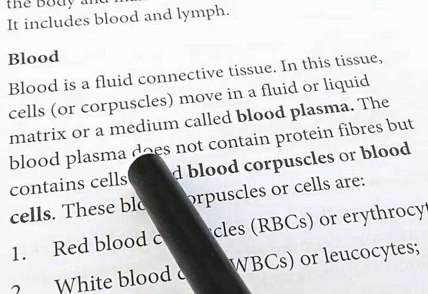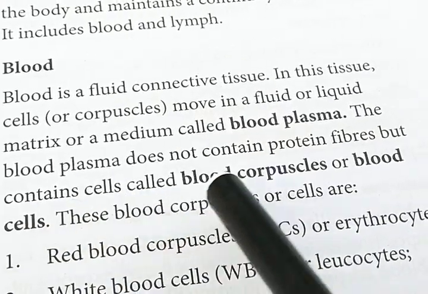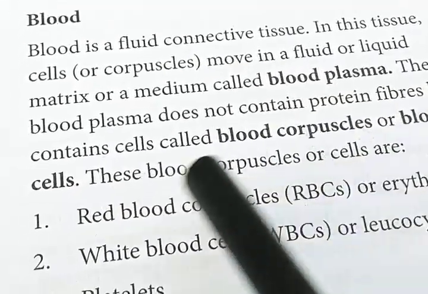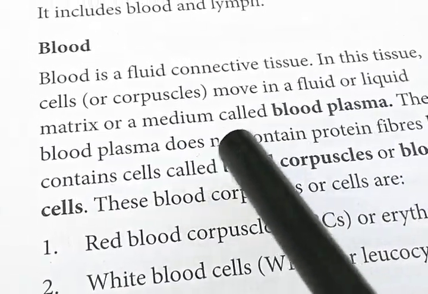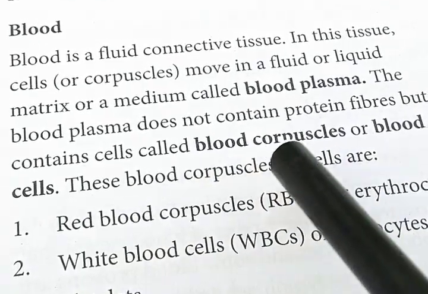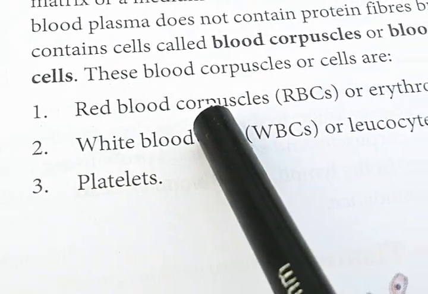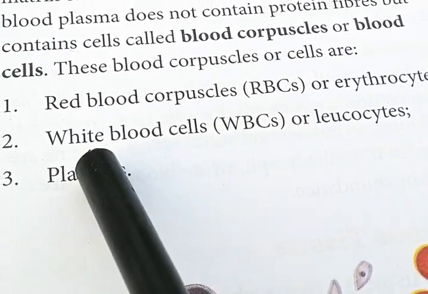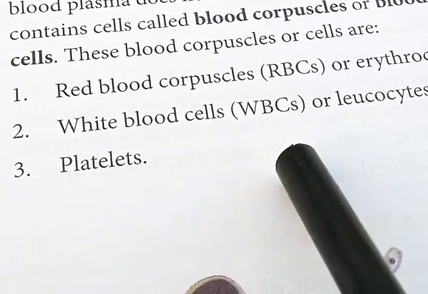Blood plasma does not contain protein fibers but contains cells known as blood corpuscles or blood cells. Blood corpuscles are of three types: red blood corpuscles or erythrocytes, white blood corpuscles or leukocytes, and platelets or thrombocytes.